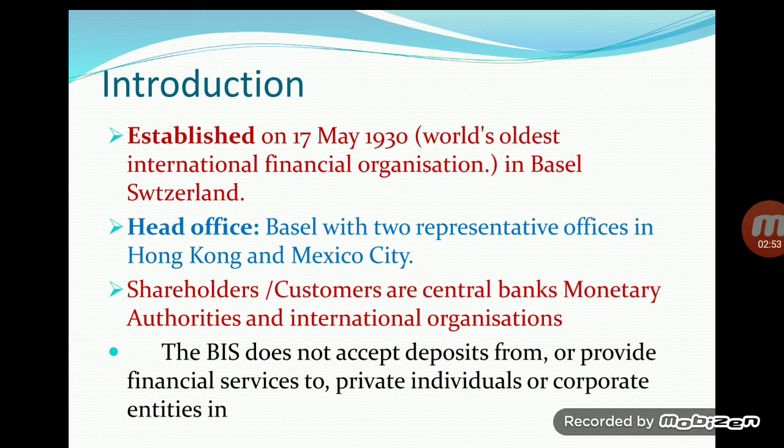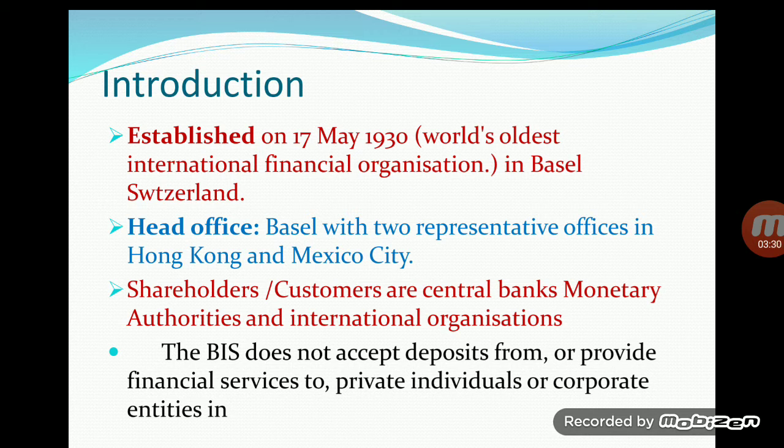Why are these Basel norms important? Because they give ideal and important rules which, if banks or any country implement them, can create a strong banking system, with very little risk of default of any bank. For example, take the CAR norms, that is, capital adequacy norms.